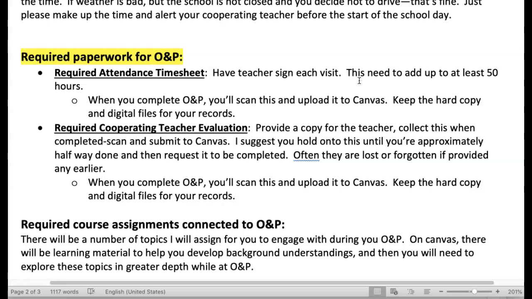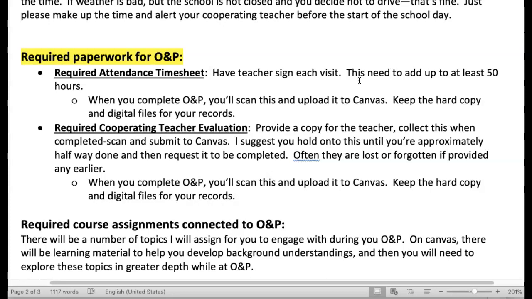And then your required cooperating teacher evaluation. As I said, this is provided for you in the documents, but you want to give a copy of this to your teacher and collect it when you've completed your O&P. As I said, scan and submit to Canvas.